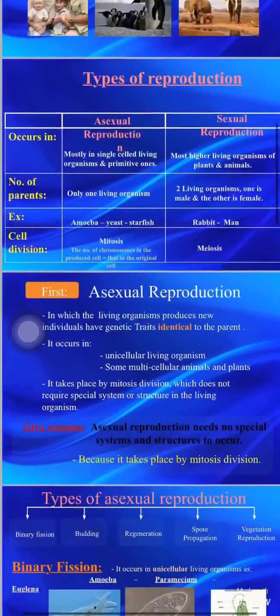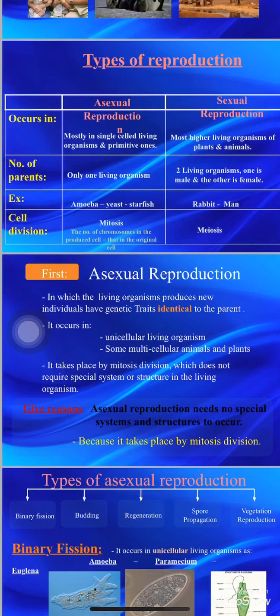Let's now talk about the asexual reproduction, in which the living organism produces a new individual having genetic traits identical to the parent. There is no genetic variation like what happens in meiosis. It occurs in the unicellular living organisms and in some multicellular animals and plants.